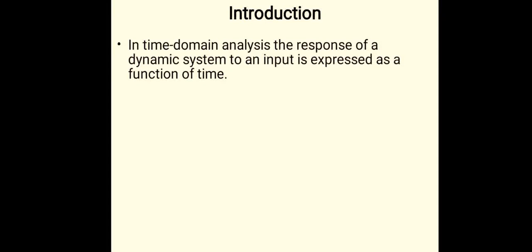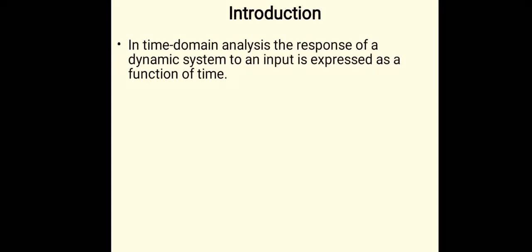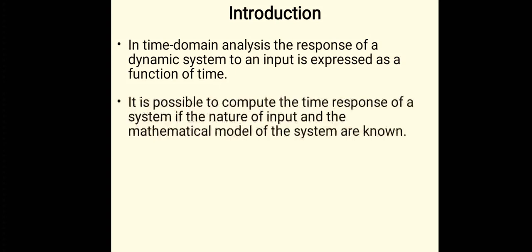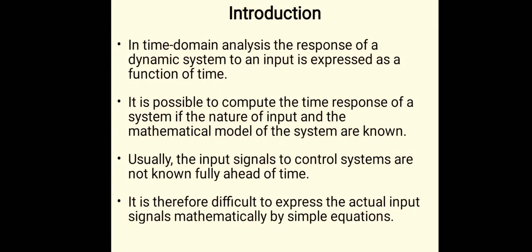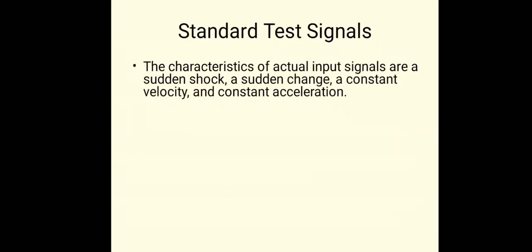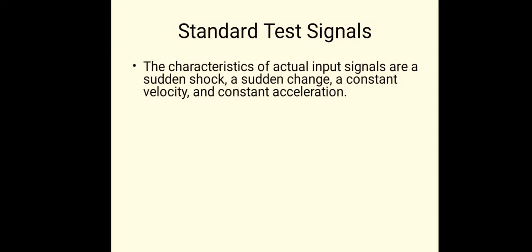In the time domain analysis of control system, we are going to find out the performance of the control system in terms of the various time domain specifications, which is expressed as a function of time. After the design and modeling of the control system, now it's time to check its performance, and that will be checked in terms of the time domain specifications.